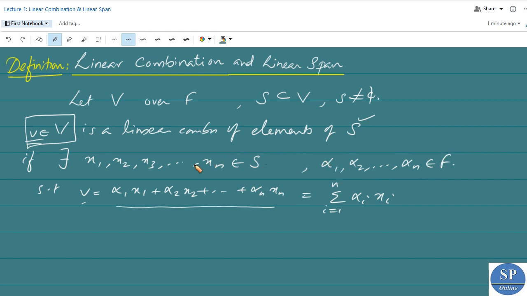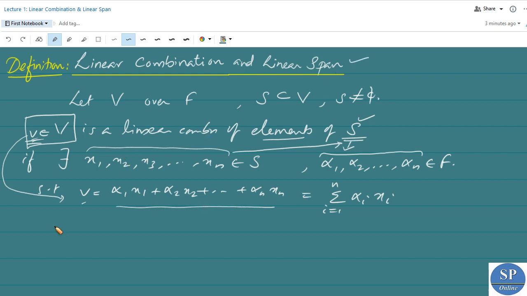That is, the vector v is said to be a linear combination of elements of S if there exist vectors x1, x2, etc., xn belonging to S and scalars alpha 1, alpha 2, etc., alpha n belonging to F, such that v can be expressed as v is equal to alpha 1 x1 plus alpha 2 x2 plus etc., alpha n xn.